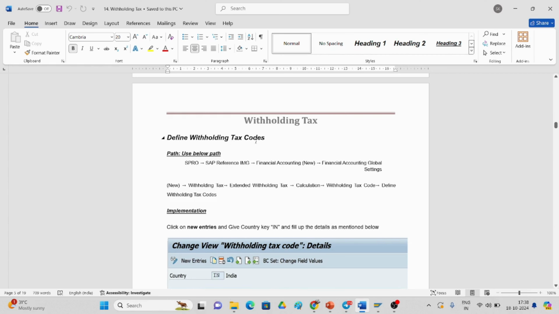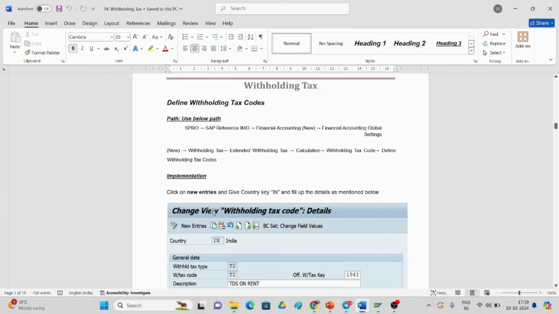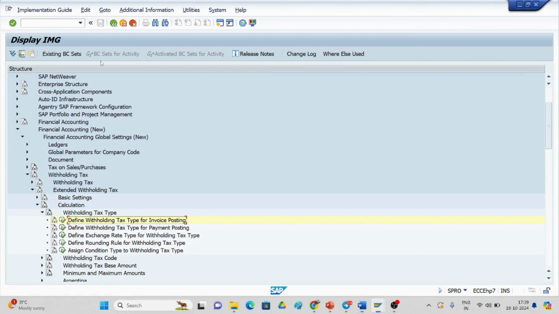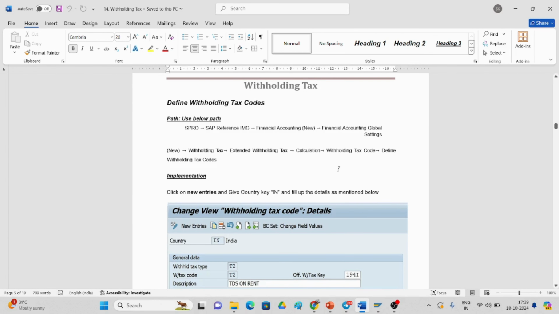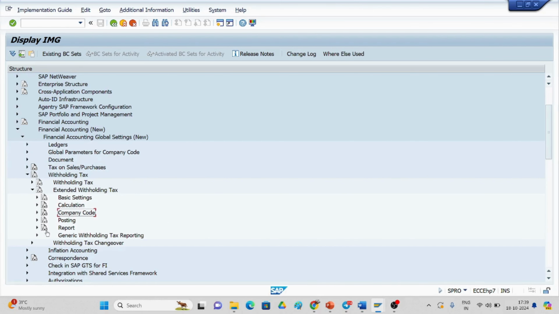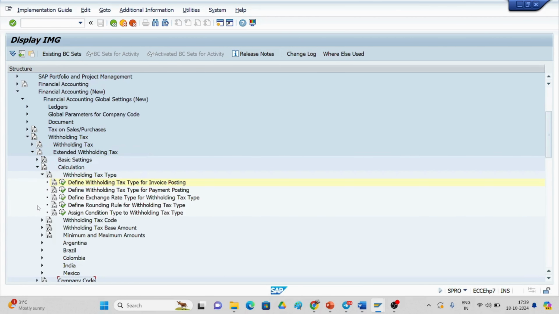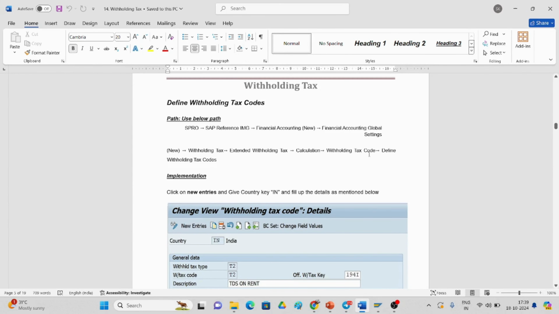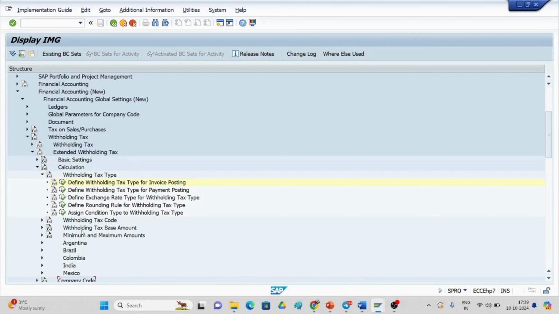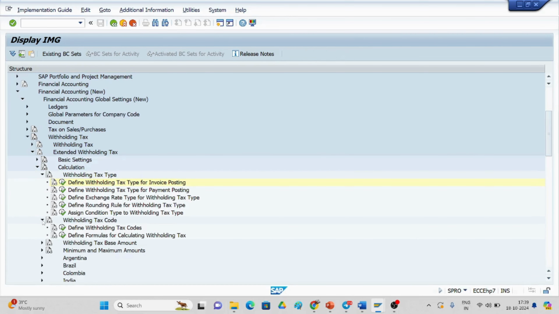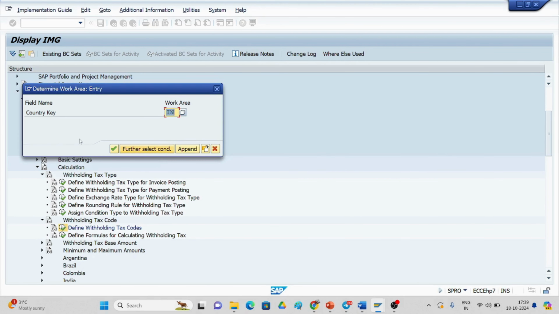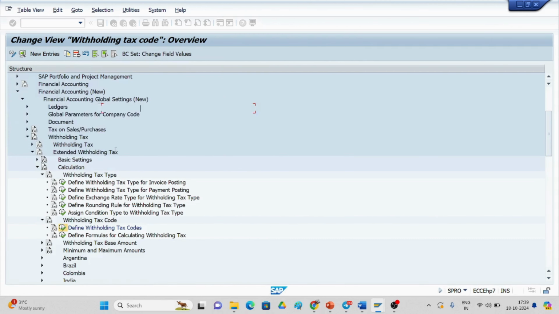We have to give the tax code, then only the system will link with whatever percentage we are giving, and the withholding tax, whether it is rent or salary or commission or subcontract, like that we will see here. Like if you go the same path, the calculation part will come. In calculation, withholding tax type, define withholding tax codes. Here you have to give our country, IN, India.